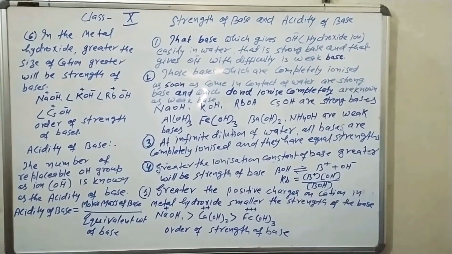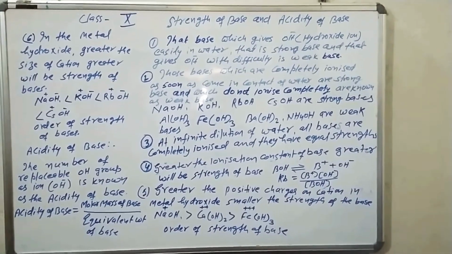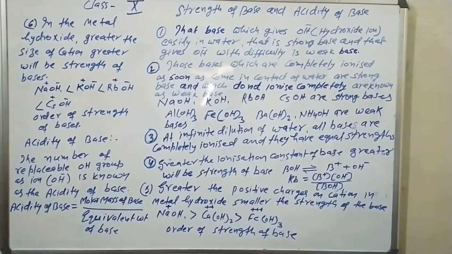When the value of Kb increases, the strength of the base also increases.